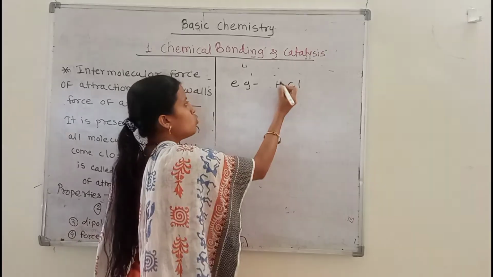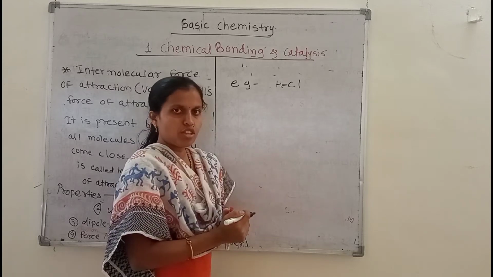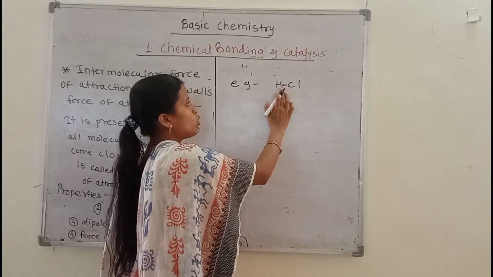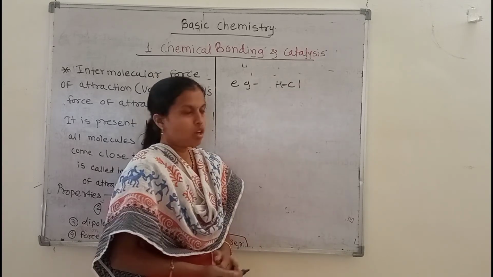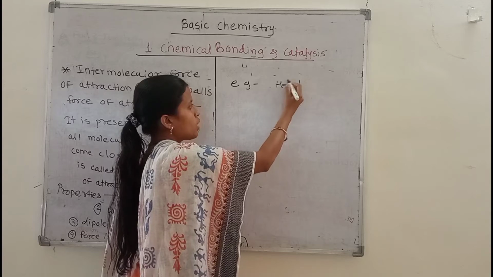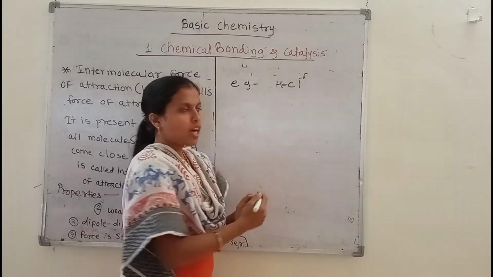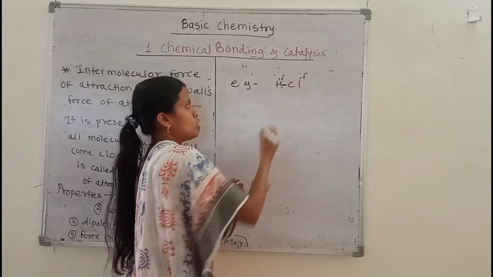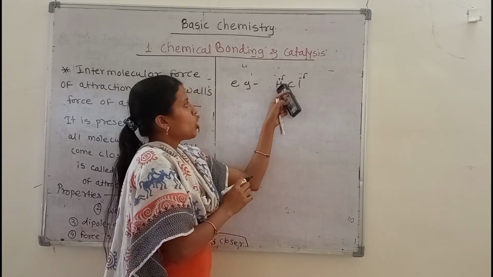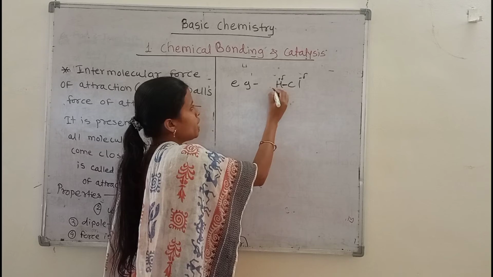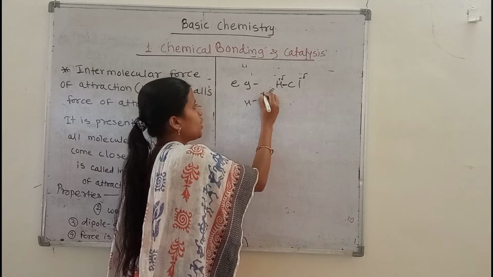This is the formula of hydrogen chloride, HCl. In that structure, hydrogen is electropositive in nature and chlorine is electronegative in nature. So the electrons move towards the electronegative atom. That's why chlorine generates a partial negative charge and hydrogen has a partial positive charge. So the positive end of one hydrogen chloride molecule will be close to the negative end of another molecule of hydrogen chloride.